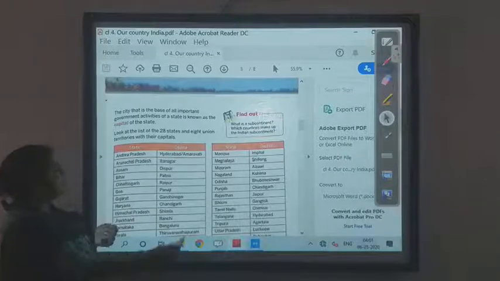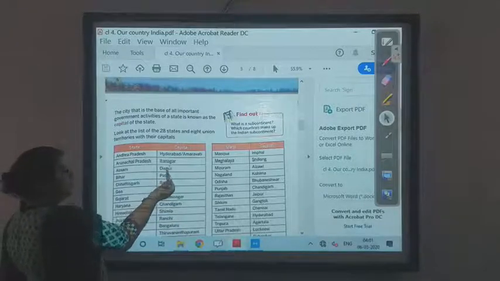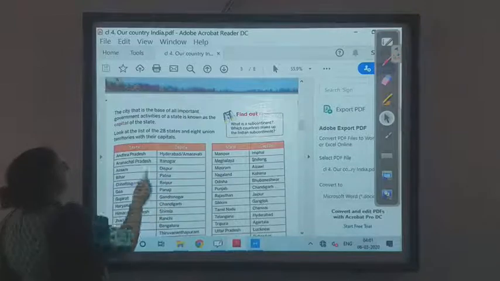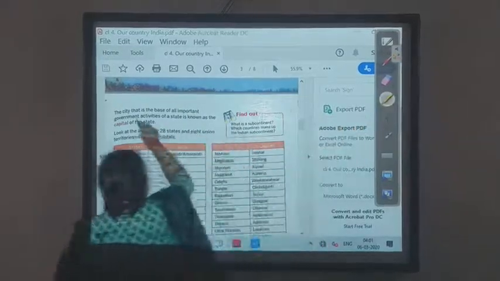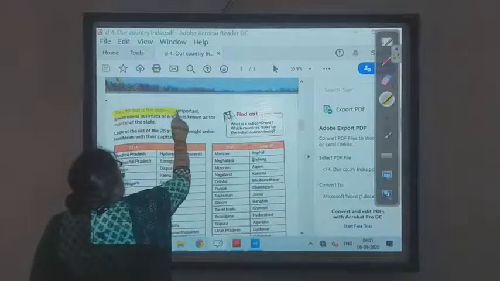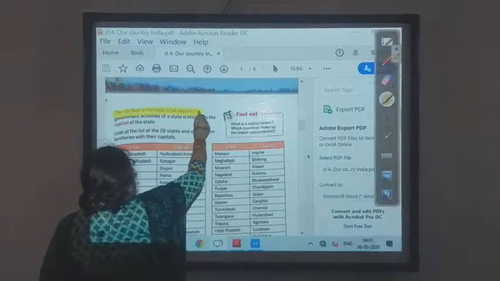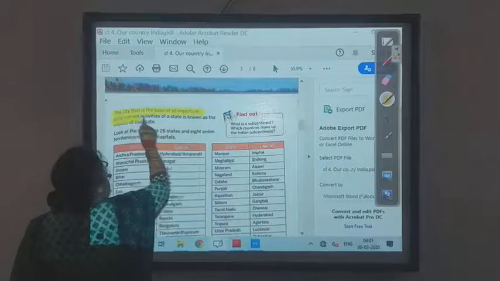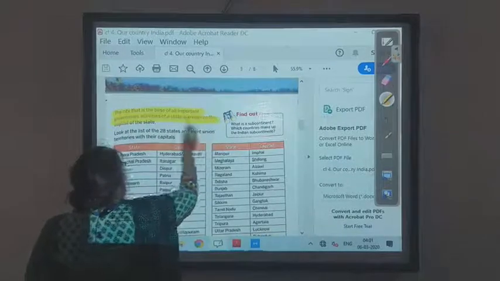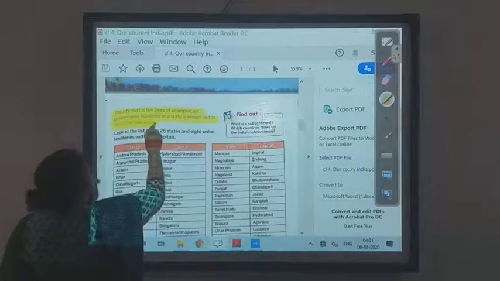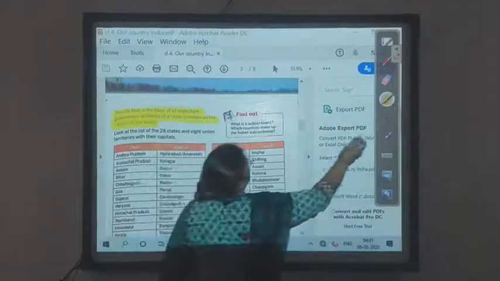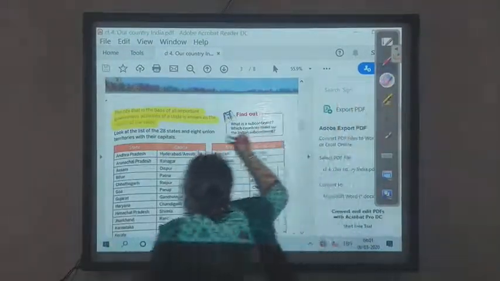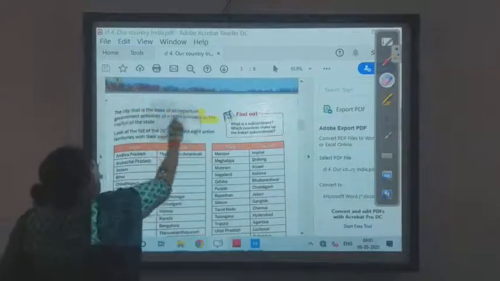The laws and the offices are all in Dispur. So again underline this portion: the city that is the base of all important government activities of the state is known as the capital of the state.